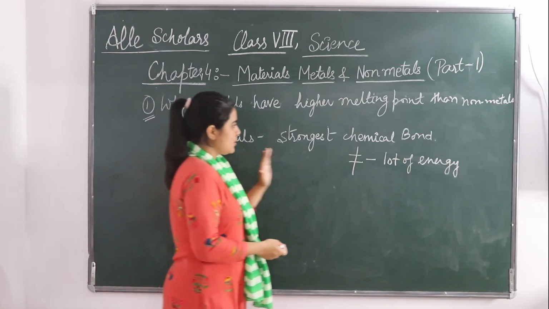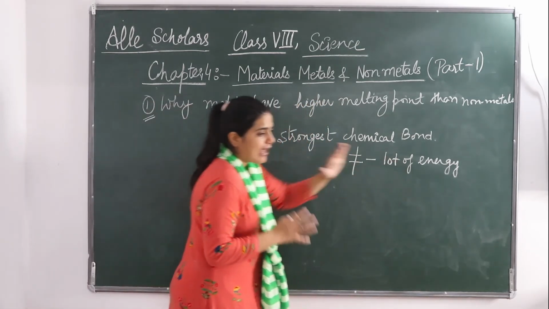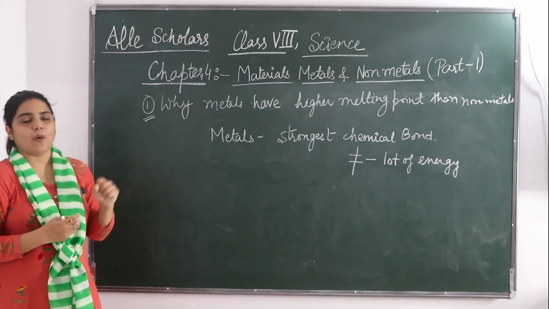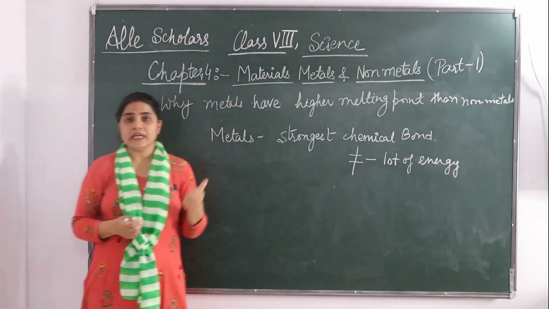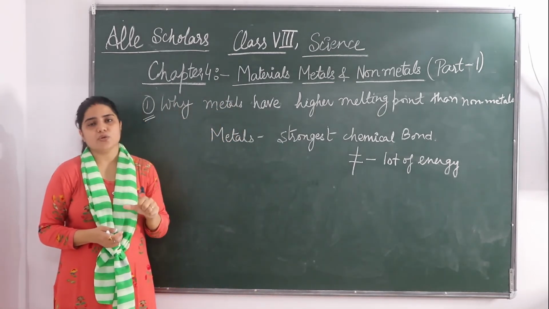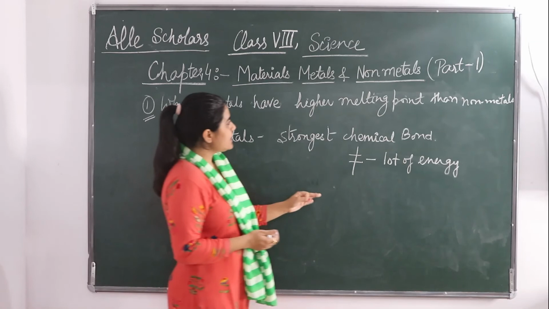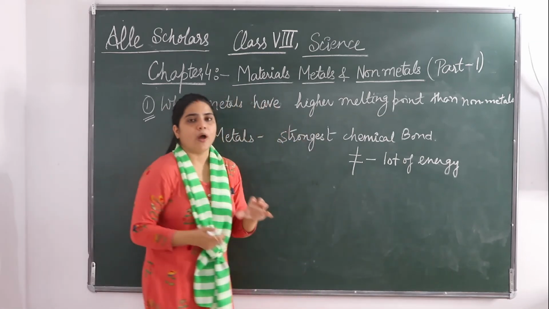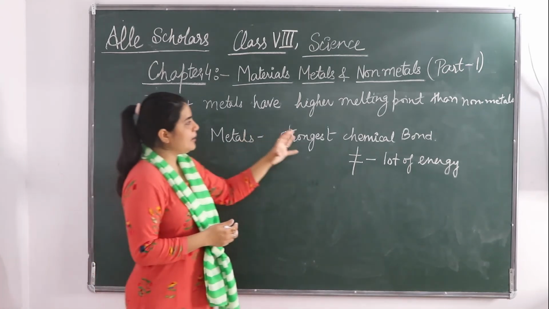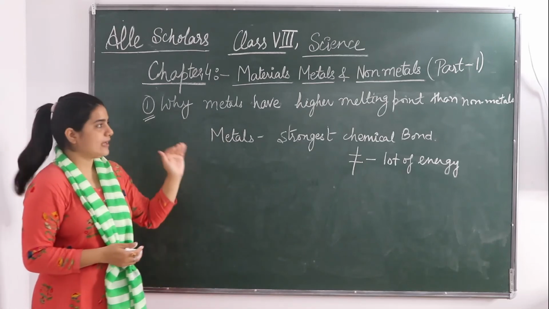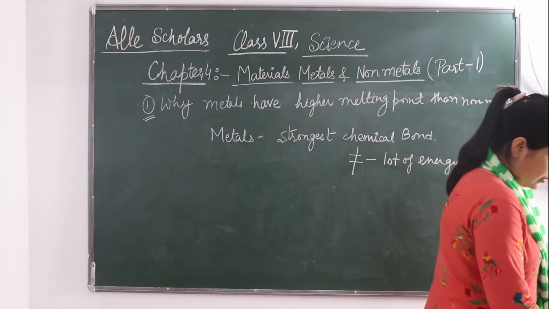Same is the case with metals also. Metals have a strong chemical bond. So to break these bonds, you need lot of energy. Lot of energy is required to break these metals. And heat is measured as a unit of energy. That's why the boiling point requires lots of heat. Okay? That's why they have a high melting point or boiling point as compared to non-metals. Okay? I hope this must be clear to you.